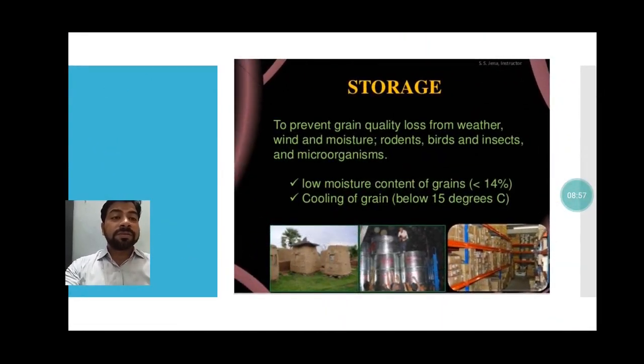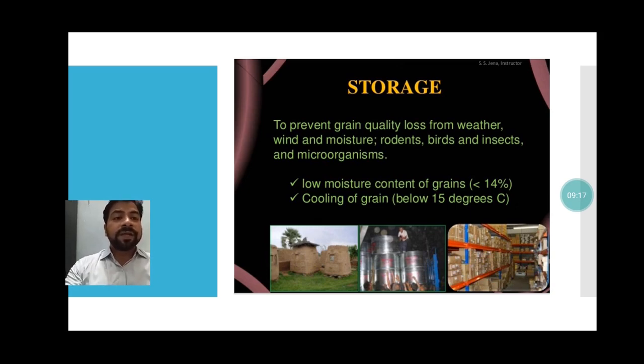Next process is storage. Storage is also very important because you did lots of hard work, and if you are not able to preserve and conserve your food grains, you will not get the place, you will not store the food properly, so your whole effort will go in vain.